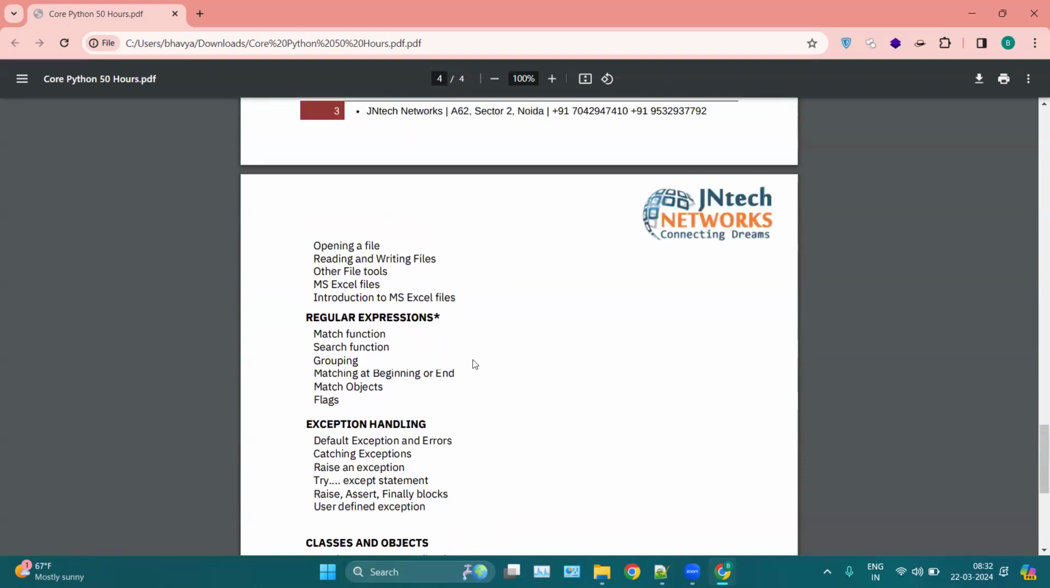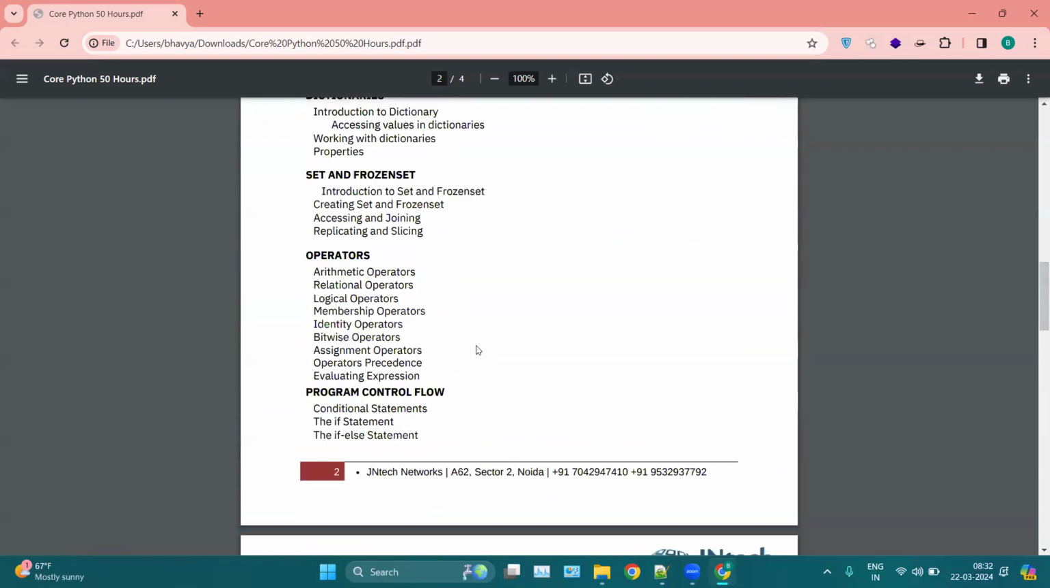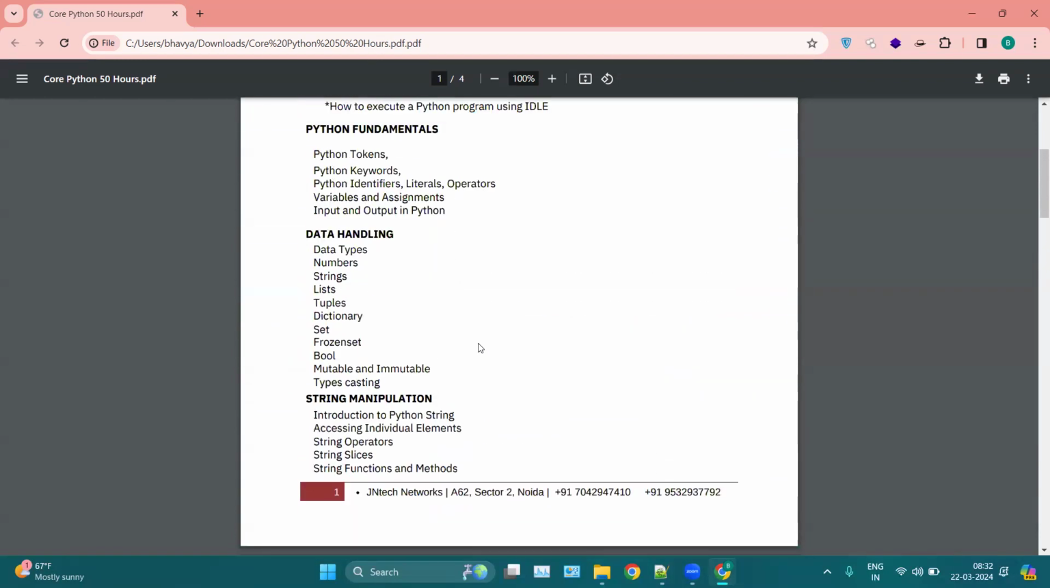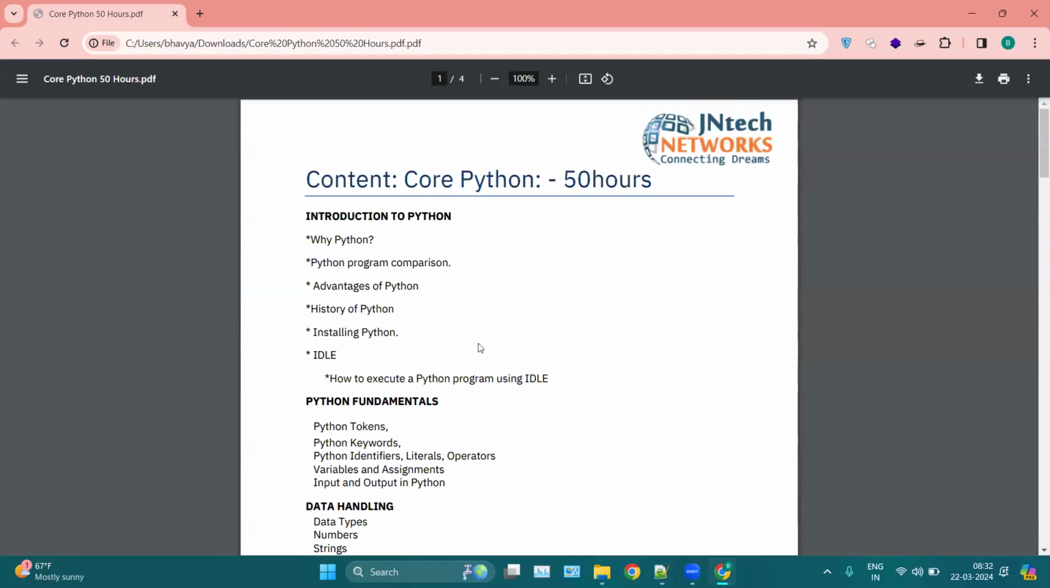So here in the Python core, we will cover the entire Python fundamentals and Python basics. After covering Python core, you can decide your use cases, and then you can move to Python advanced. Your Python advanced depends on your use case. Pick up your library and start learning that library.